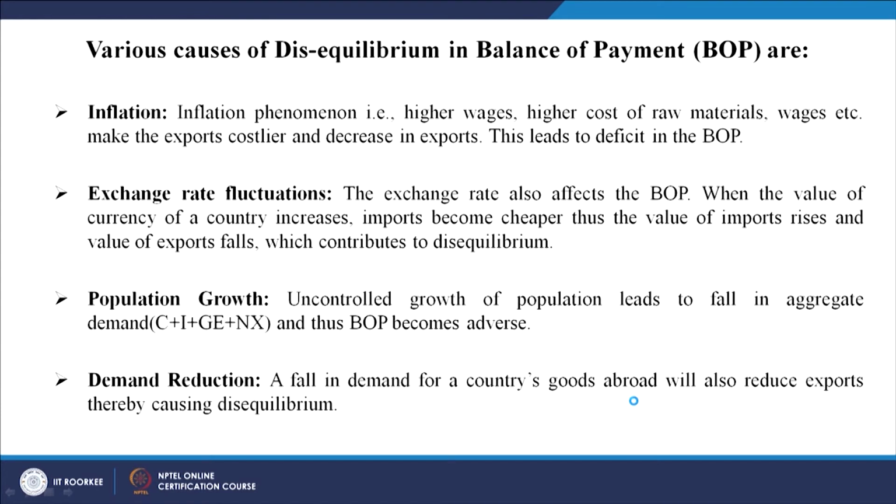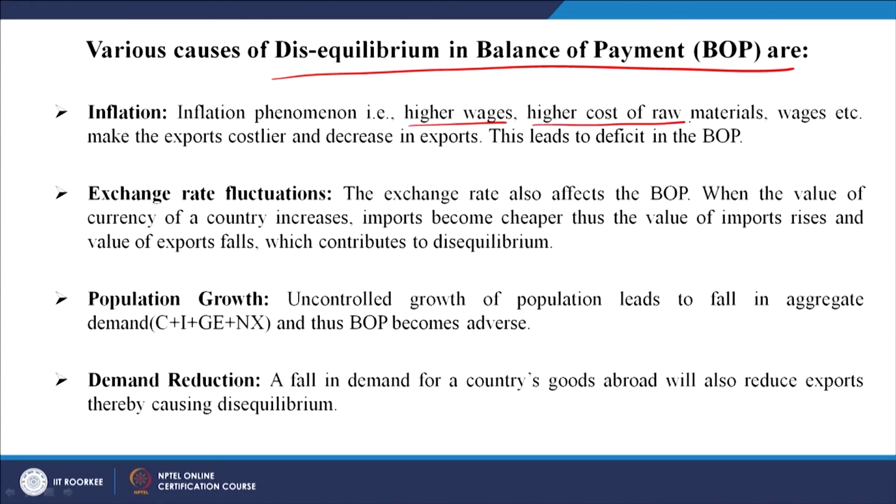Now, various causes of disequilibrium in the balance of payment. Why is there a disequilibrium in the balance of payment, and how does it affect things? A few factors affect the balance of payment and create a disequilibrium. The first one is inflation. As we all understand, inflation is the rise in the price of basic goods and services. Inflation, that is higher wages, higher cost of raw material, makes exports costlier and decreases exports. This leads to a deficit in the BOP, the balance of payment.